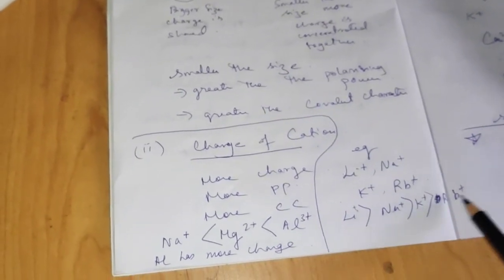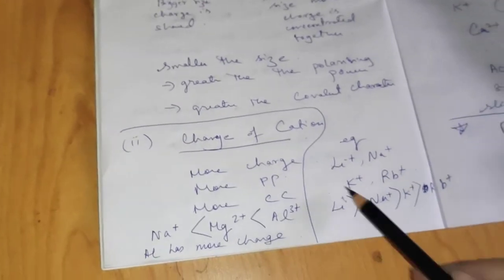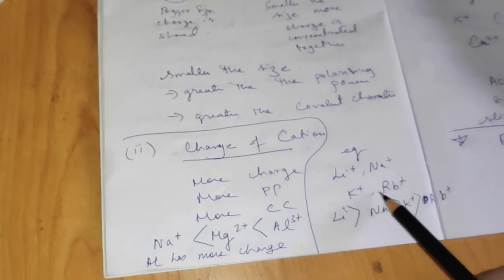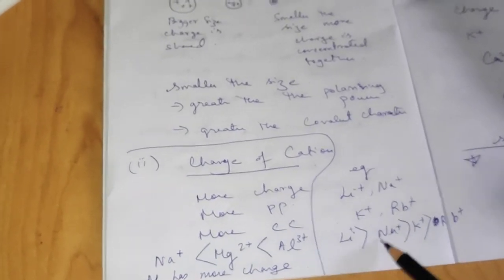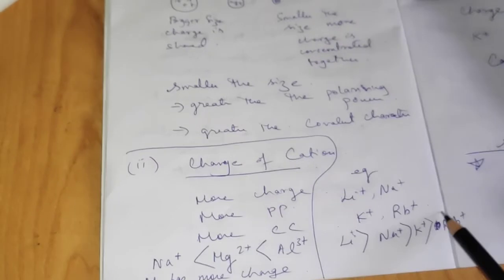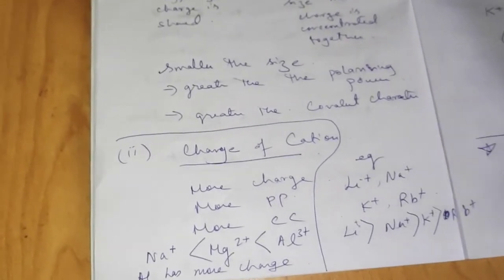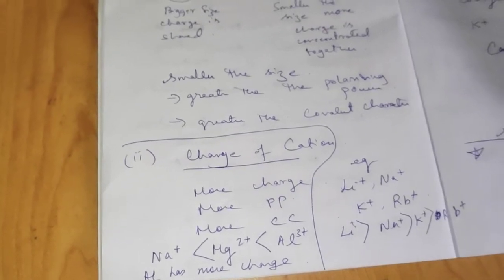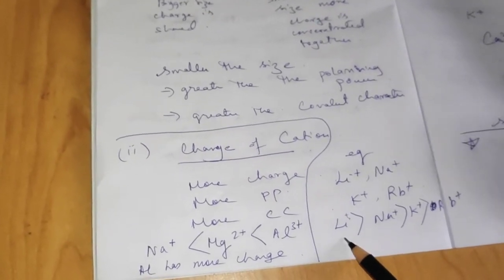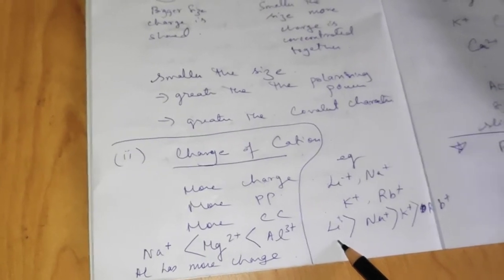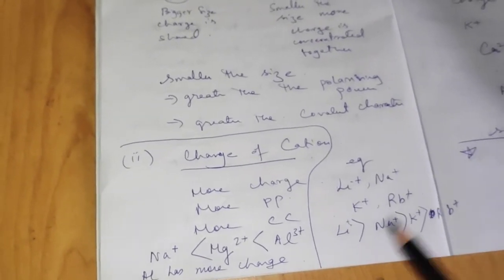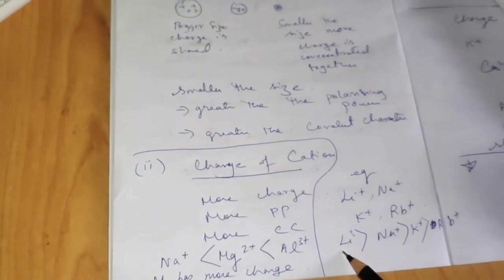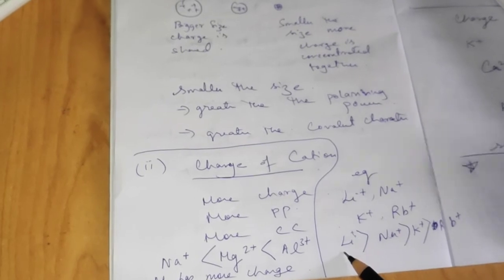Obviously all of them belong to group 1. So first we get lithium, and then below lithium we have sodium, and then below sodium we have potassium, and below potassium you have rubidium in the periodic table, right? So since they have equal charges, in that case we would be seeing the size. As we go down the group, the size of the atoms starts increasing.